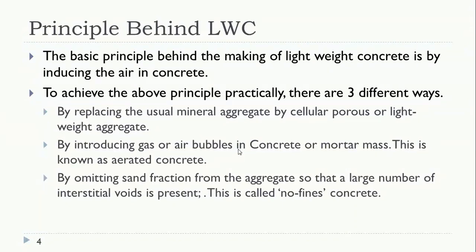The second method is introducing gas or air bubbles in the concrete. By introducing air bubbles, we are making the structure a porous structure. By introducing air or gas in the concrete or in the mortar, we can make the structure porous. This is known as aerated concrete.